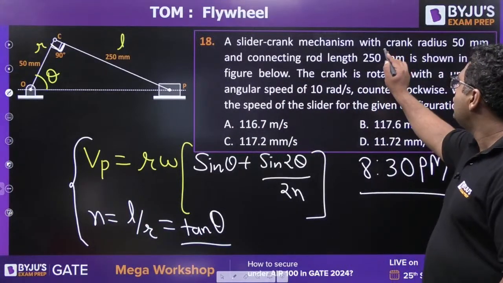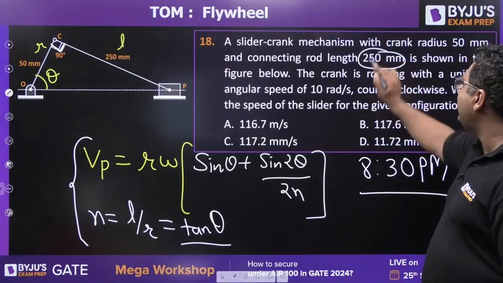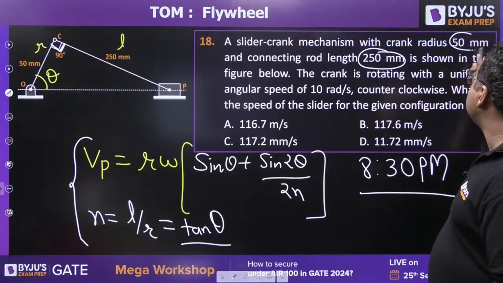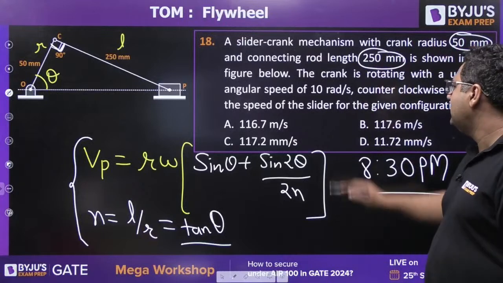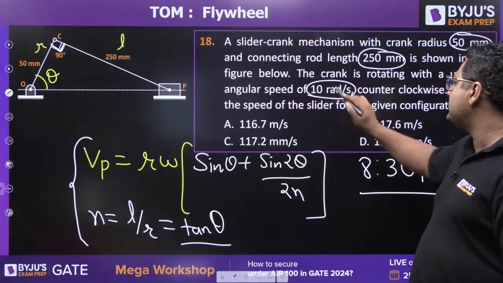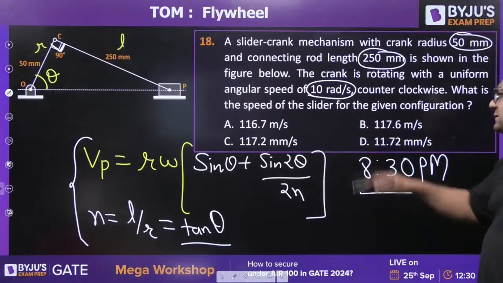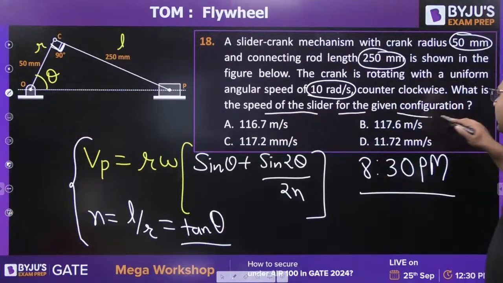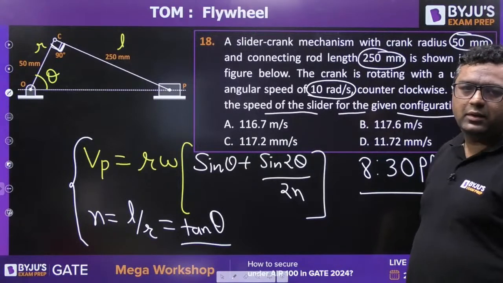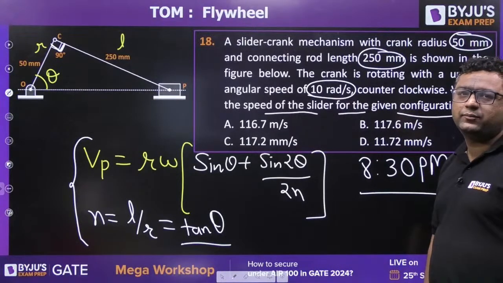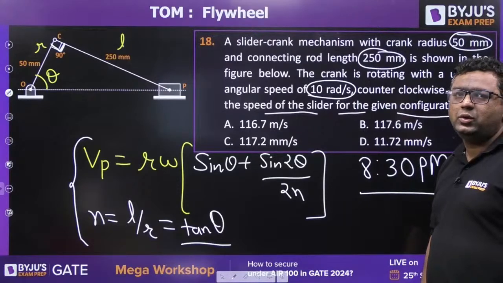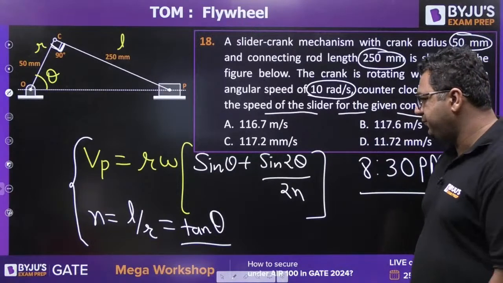Yes, 250 mm is the connecting rod length. 50 mm is the crank radius. Omega is 10 radians per second. What is the speed of the slider for the given configuration? Solve it, guys. Solve this question.